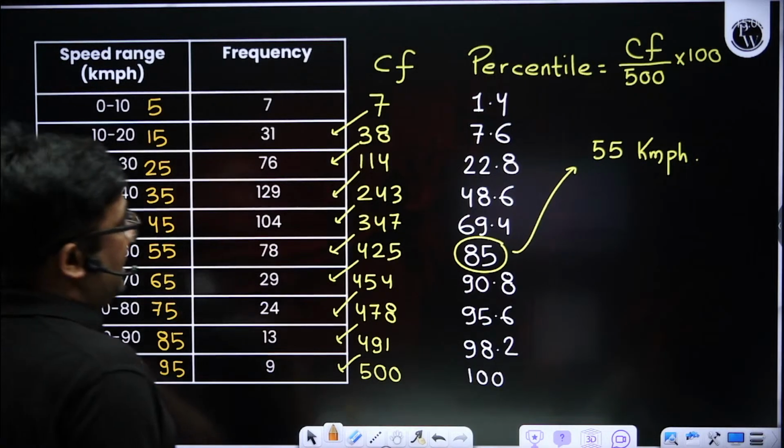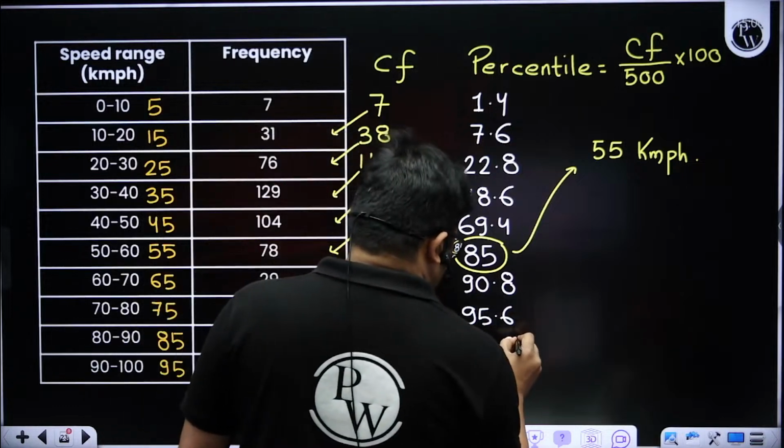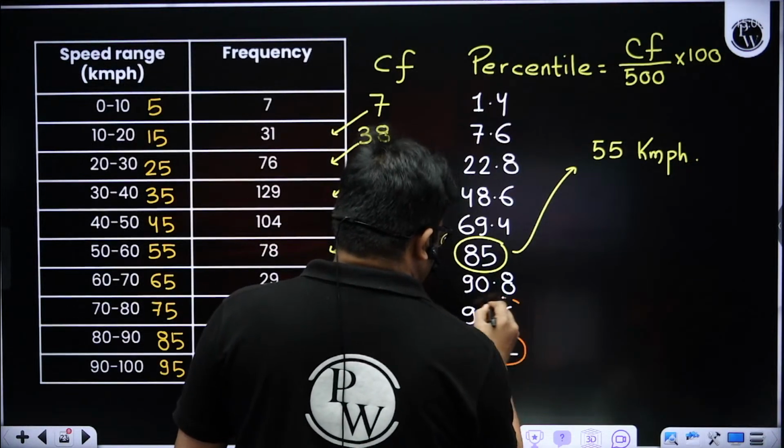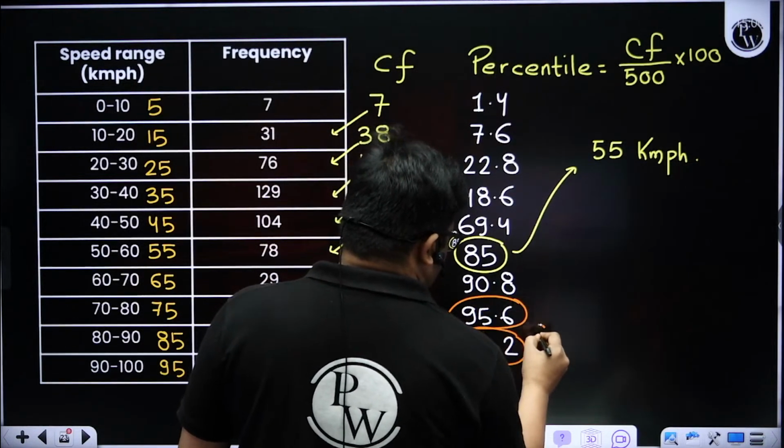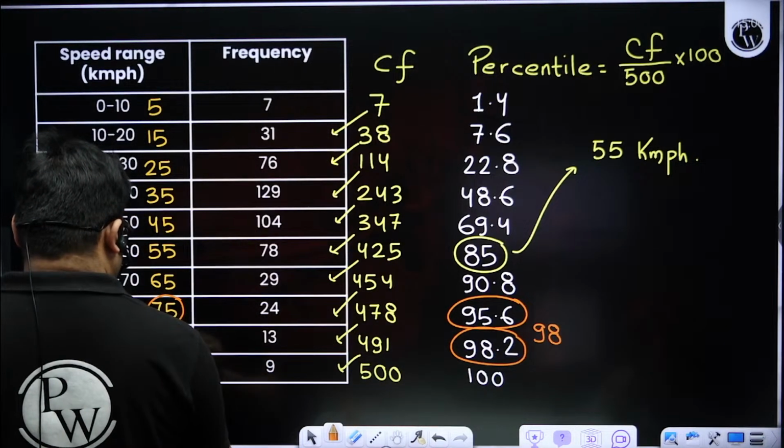In the examination, they asked only the upper speed limit. But suppose I am asking you to find out the design speed. So I have to interpolate between these two, right? So it will be something between 75 and 85.